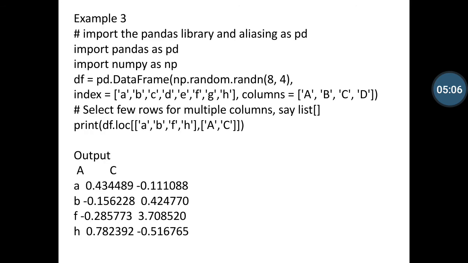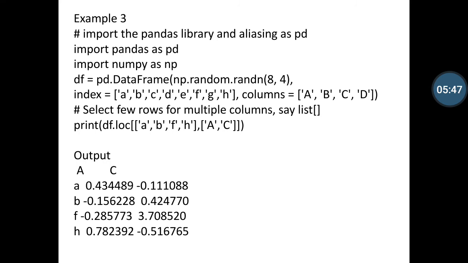And in the third example, we import the pandas library with alias pd. So as in the previous slide, we use the pandas alias name pd and numpy as np, and use the df variable as a data frame, pd.DataFrame, np.random.rand, 8, 4, with index values a b c d to h and column values a b c d. We select few rows for multiple columns, as in this example.